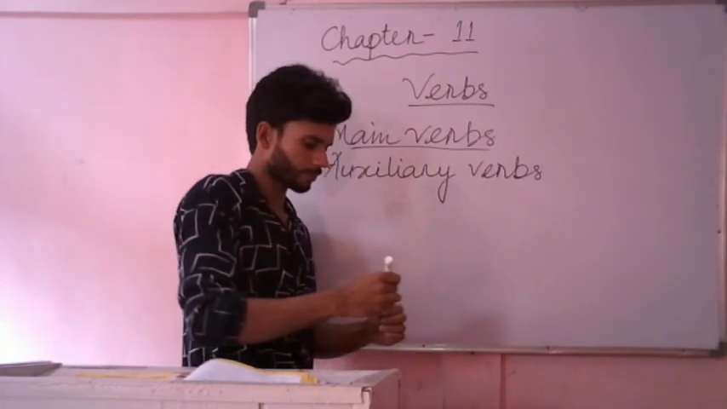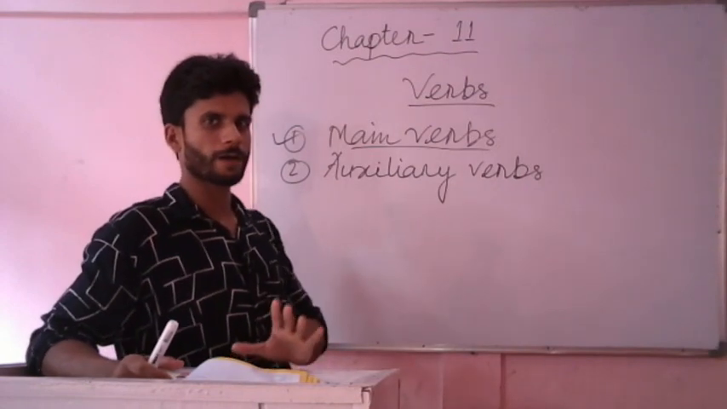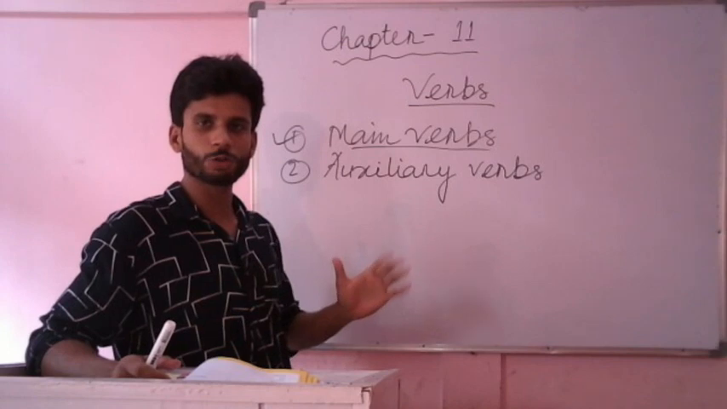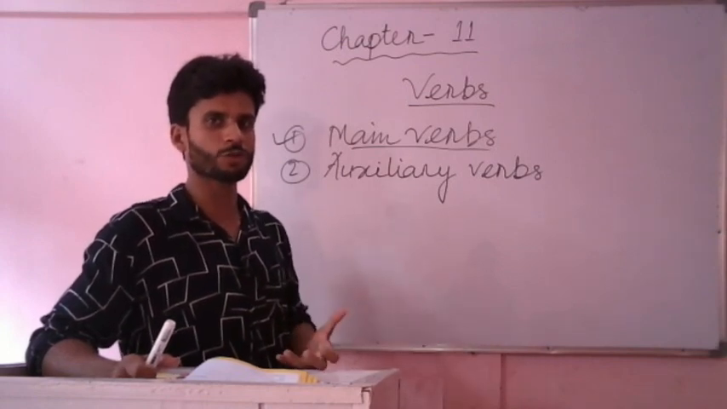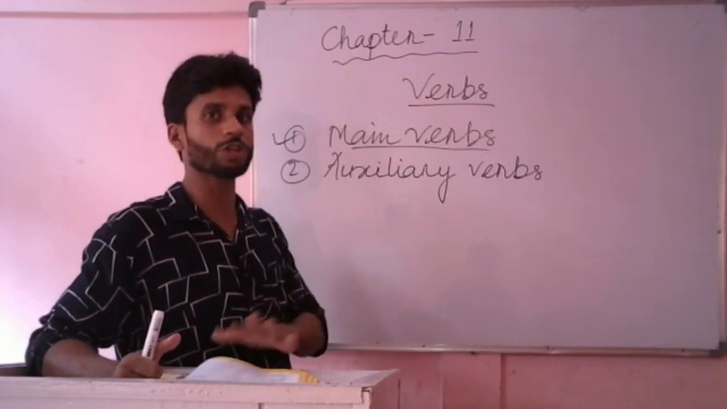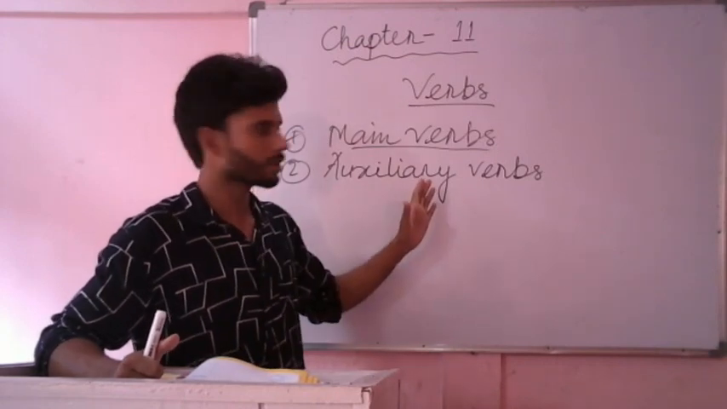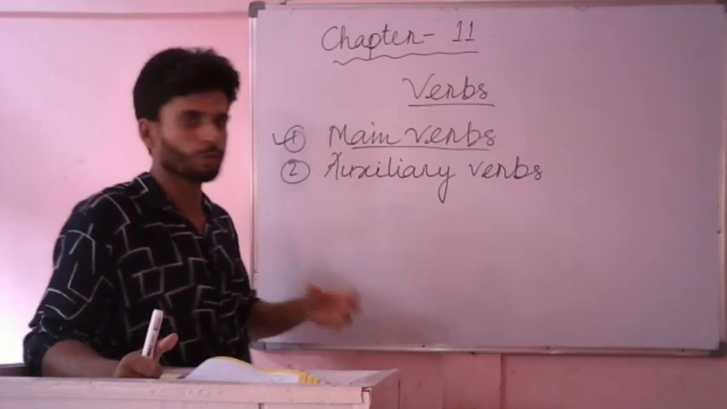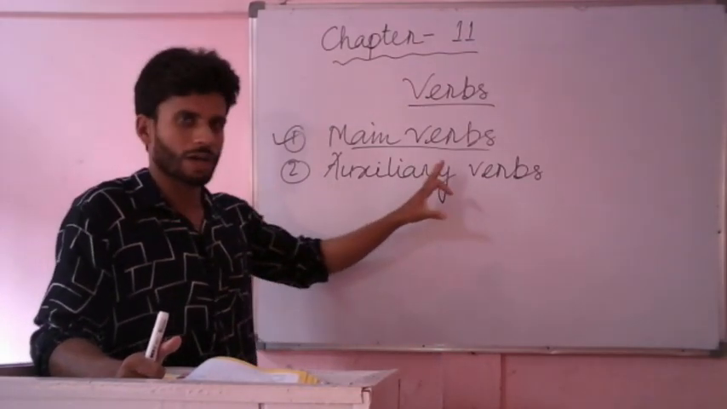The first one, the words which indicate, or the words which mean to do something. I mean the words which refer to doing something, or in other words we can say action words or doing words. Doing words are main verbs. I mean the words which indicate to do something, to perform something, are called main verbs.